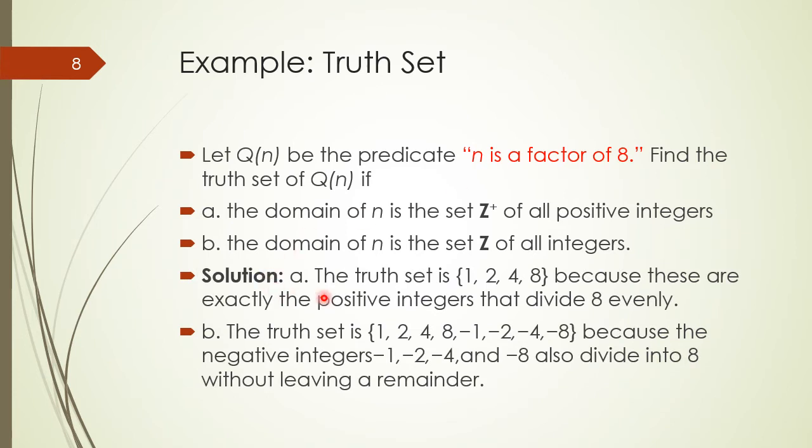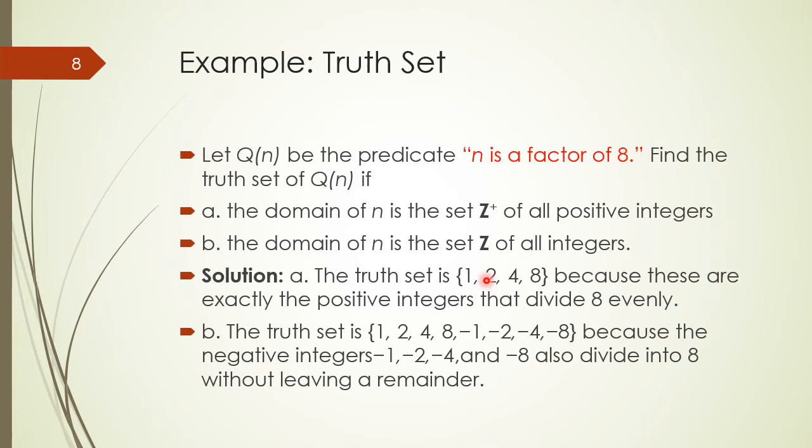And for part A, if we substitute 1 in place of variable n, and 1 is a factor of 8, yes, and it makes the predicate true, therefore the value 1 would be part of our truth set. And if we place 2, and 2 is a factor of 8, yes, the statement would be true, therefore 2 is also part of our truth set.